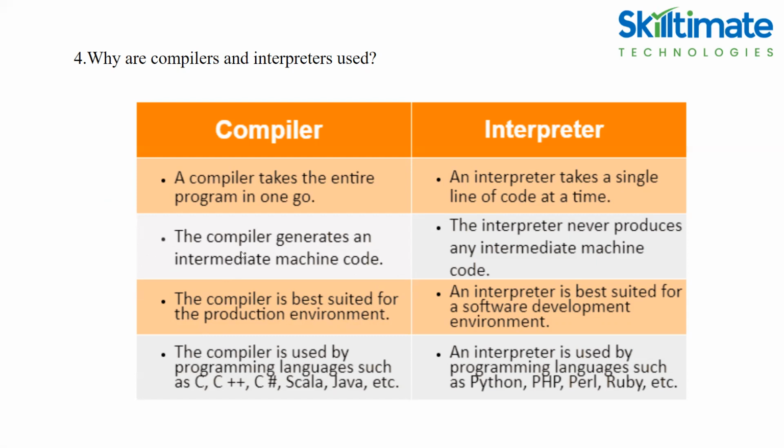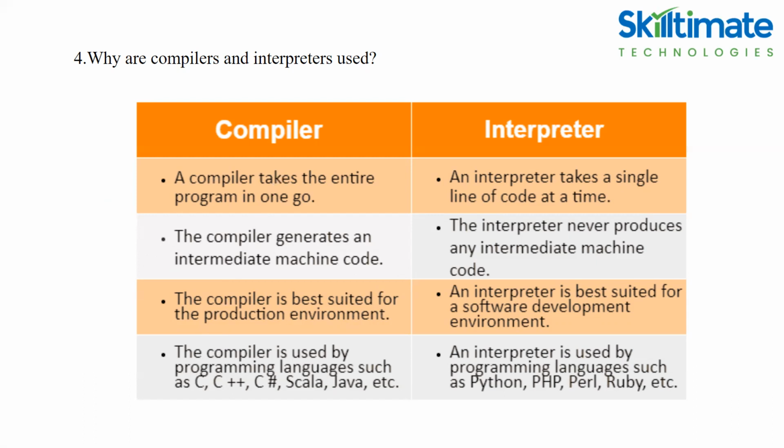It will read and execute line by line. It won't take the code at a time. The compiler generates an intermediate machine code. So I already explained: first, it will read the code from the user and it will convert it into byte code. It's nothing but machine level language. Then only it will understand what the code is all about. Then it will give the reply to you. The interpreter never produces any intermediate machine code. It will directly execute the code.